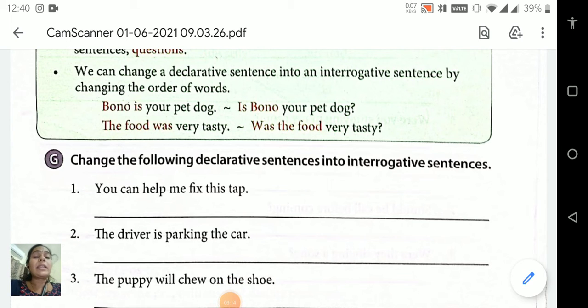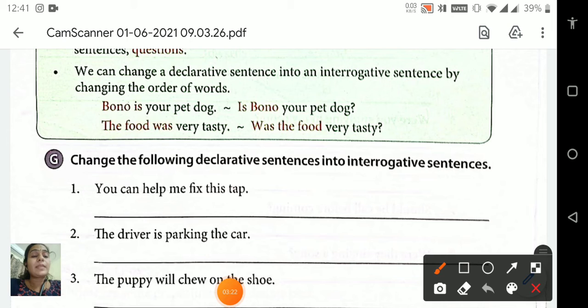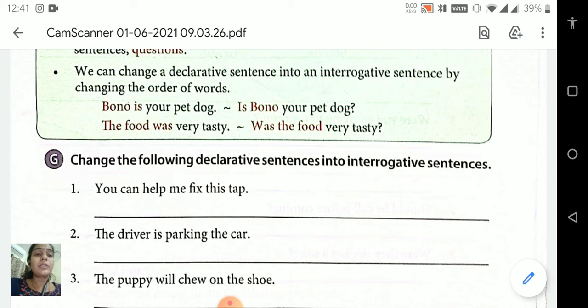And how can we convert it into interrogative? Just by changing the order of words. You can see, in this sentence, is is the first verb. Is Bono your pet dog? Question mark. So it is an interrogative sentence. Second, the food was very tasty. So it is a declarative sentence, a declaration. Was the food very tasty? Question mark. So it is an interrogative sentence.